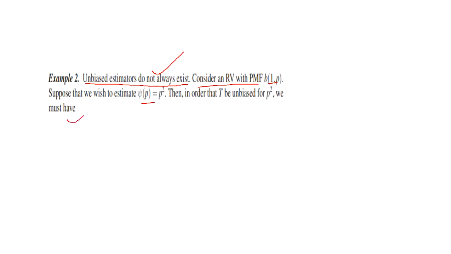For checking this, I am taking T of P, anything you can take, equal to P^(n+1). Then the expected value of this statistic should equal P^(n+1).